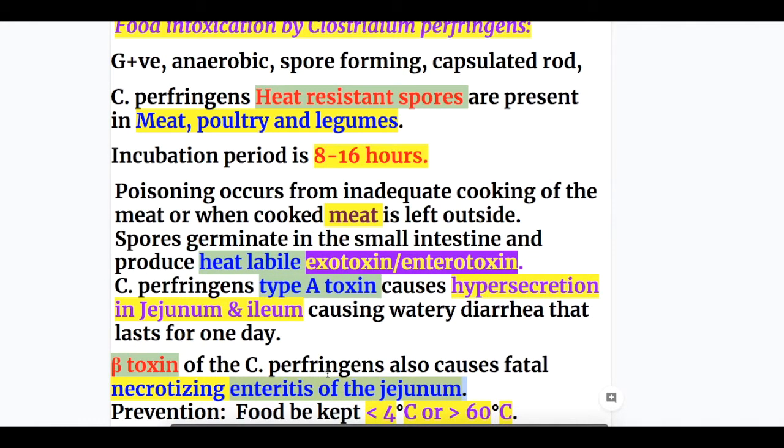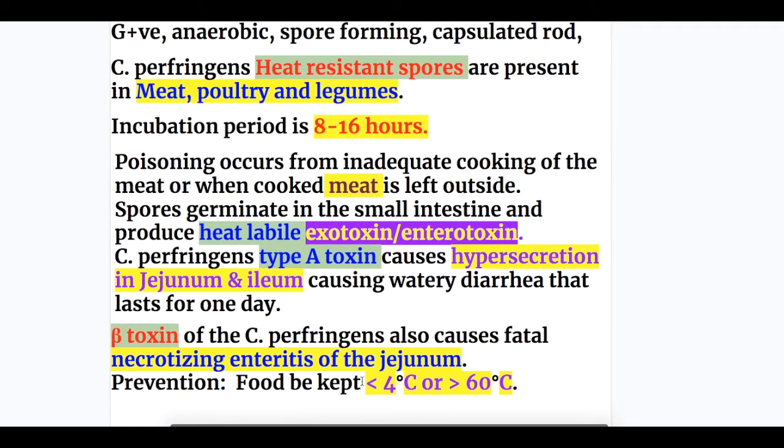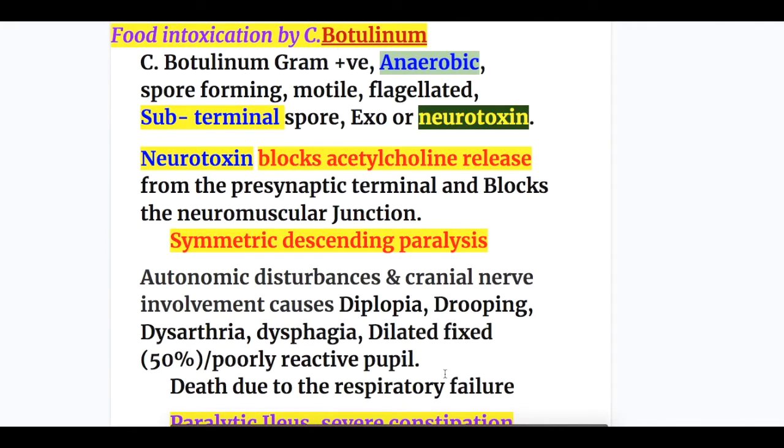So what's the prevention for Clostridium perfringens food intoxication? Food should be kept at less than 4 degrees centigrade or more than 60 degrees centigrade to prevent Clostridium perfringens food infection. Now, food intoxication caused by Clostridium botulinum. We have a separate video on that, but briefly here, it's a gram-positive anaerobic. So both Clostridia are anaerobic. In fact, all Clostridia are anaerobic. It is a spore-forming, motile, flagellated rod that has a subterminal spore and produces an exotoxin or neurotoxin.